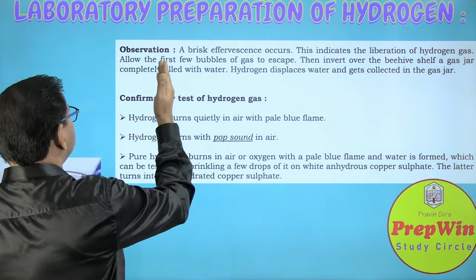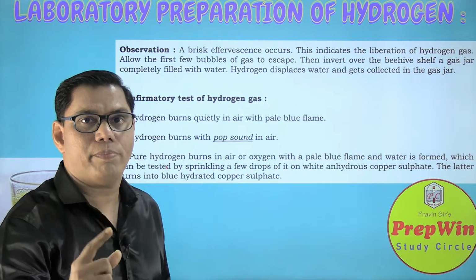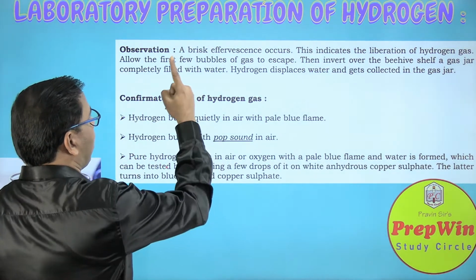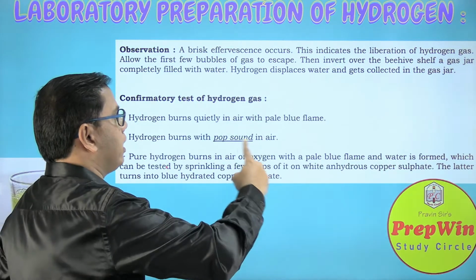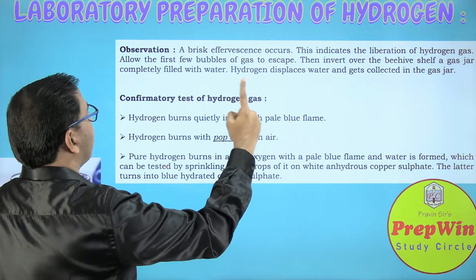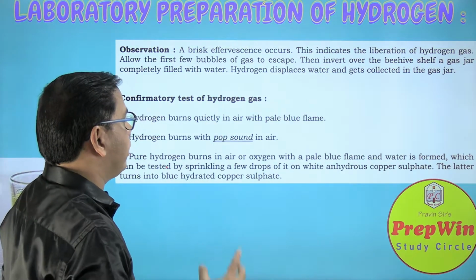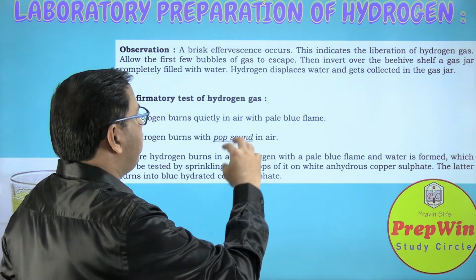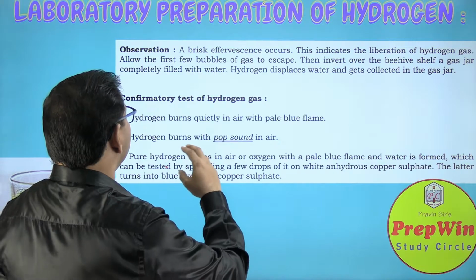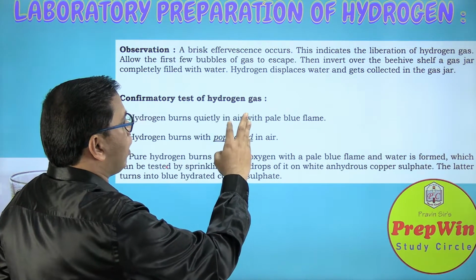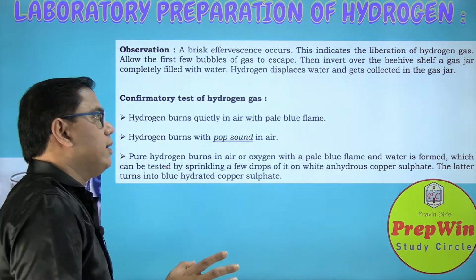So look here, observation. In your chemistry paper, you have a special question based upon the observation. A brisk effervescence occurs. This indicates the liberation of hydrogen gas. Allow the first few bubbles of gas to escape. Then invert over a beehive shelf a gas jar completely filled with water. Hydrogen displaces the water and gets collected in this gas jar.